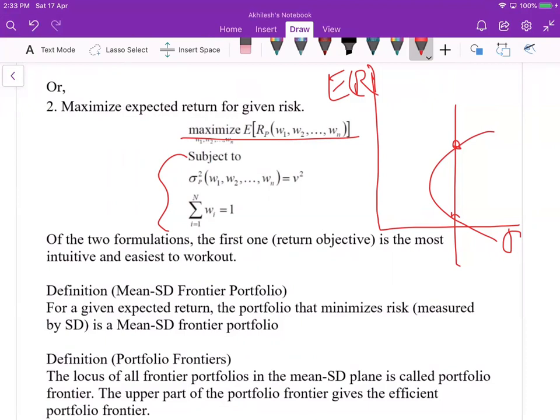the expected return, and for a given return we minimize the risk. So either way you can choose, but for simplicity of formulation, the first one is the minimization of the risk subject to the constant you have been given, which is the expected return, and the weight is the most intuitive and easiest way to work out when you deal with